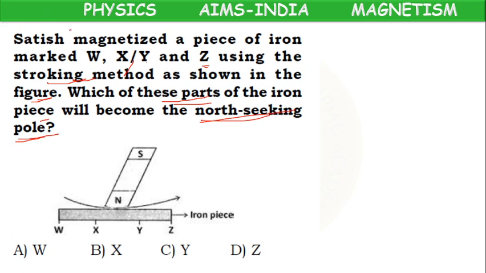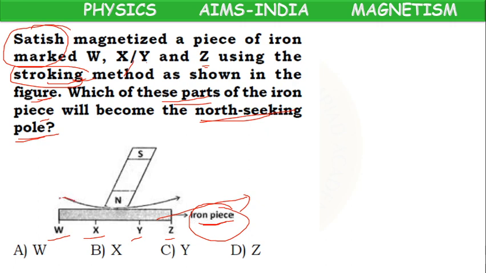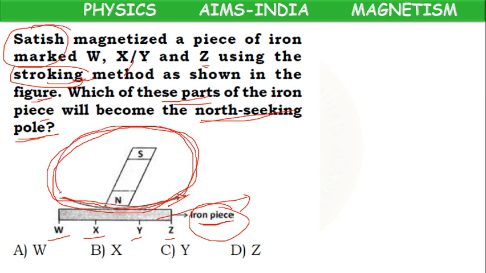So here Satish has taken an iron bar marked W, X, Y, Z at 4 places, and with the stroking method, from here he started stroking in this direction. Again he lifted it and again stroked, like this continuously. Now the question is, which part will become the north seeking pole?